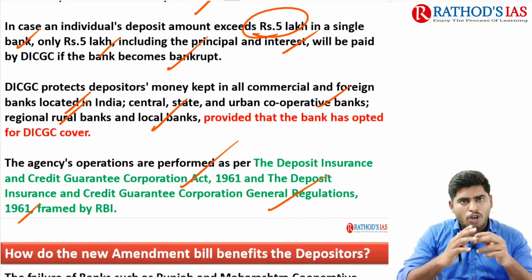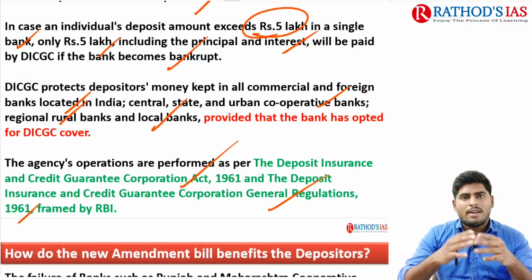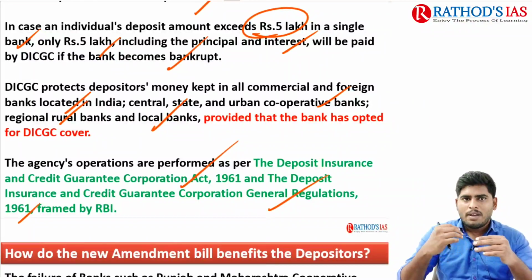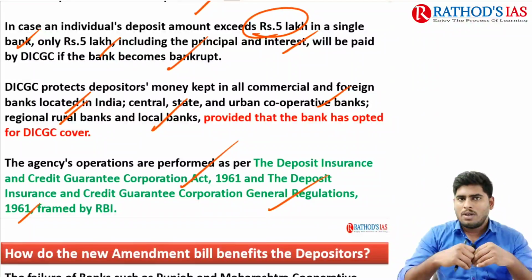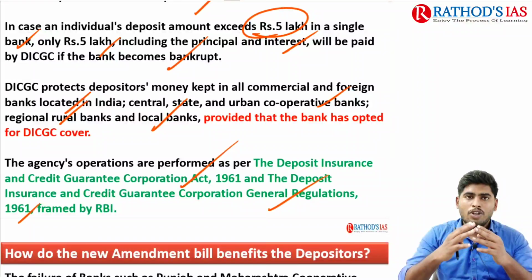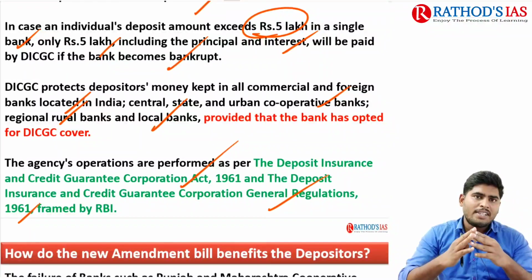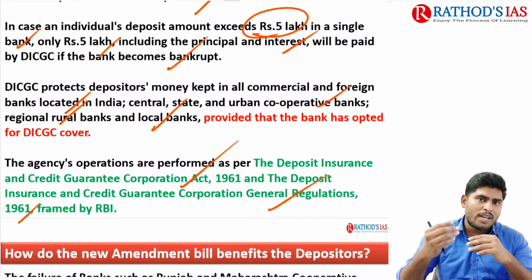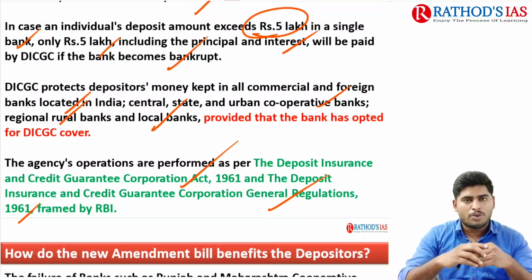Interestingly, these two statutes were framed by the RBI. So here the RBI acts as a regulating authority over the DICGC on behalf of the government, in order to protect the interests of the account holders of a bank when the bank comes under moratorium.